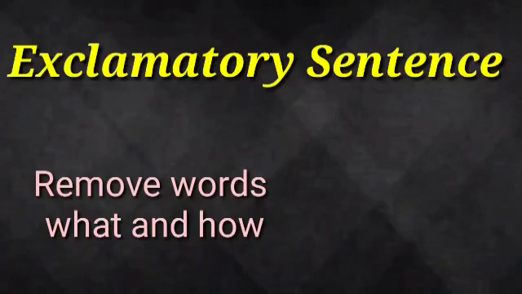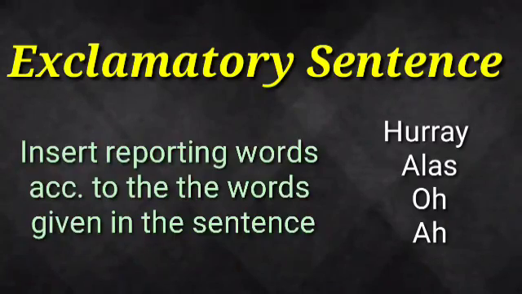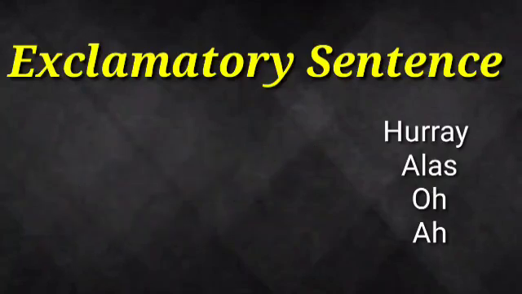And for certain words like alas, hooray, ha, and oh, based on these words used in exclamatory sentences, the reporting word should be used properly.